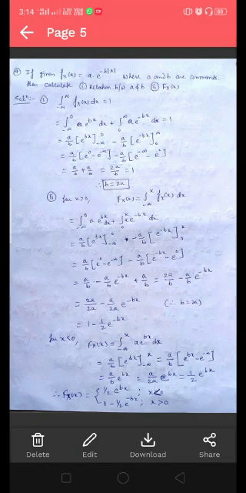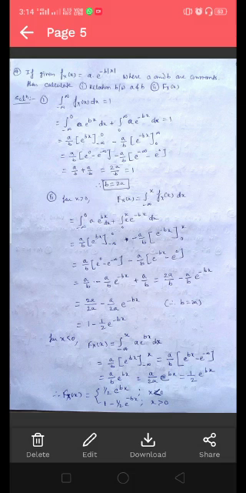Then putting the value of b, that is b equals 2a, into this equation, we will get 2a/2a minus (a/2a) e to the power minus bx. So, finally, for x greater than 0, the CDF is 1 minus 1/2 e to the power minus bx.